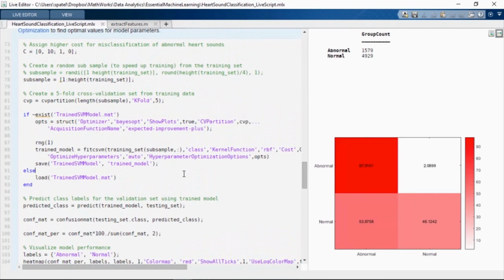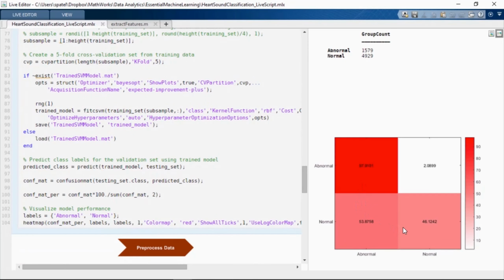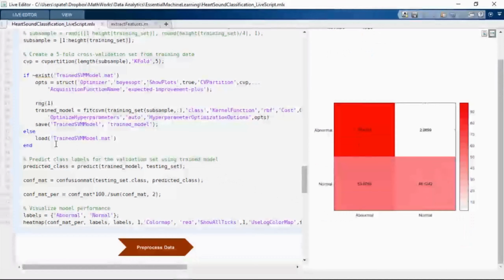I have saved it previously, so instead of training it here, I'm just going to load the classifier, and we can look at the performance. So here is a confusion matrix as a heat map, and we can see that by tracking continuous classification costs, we have been able to significantly increase the accuracy of the abnormal class. This has come at a cost for the normal class, which is now significantly misclassified as abnormal. Let's see what we can do about this.